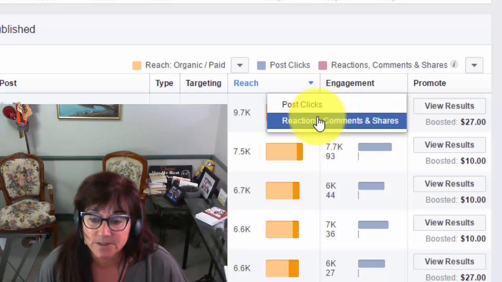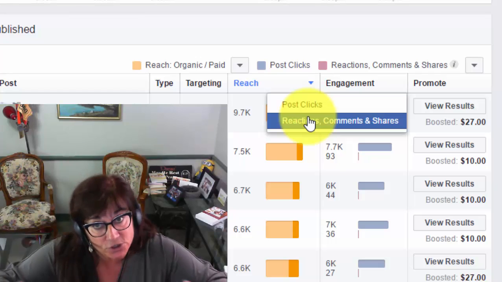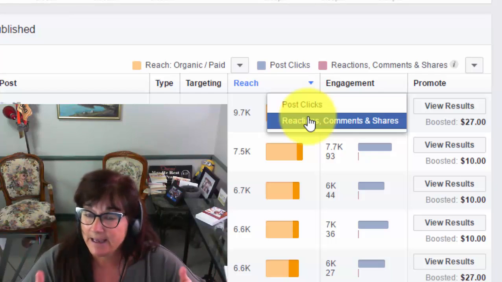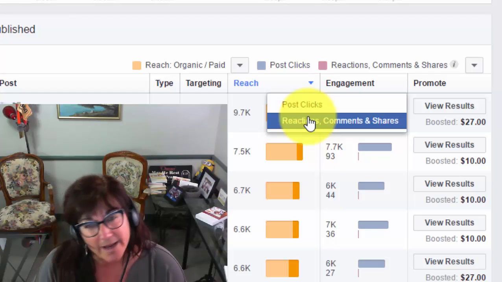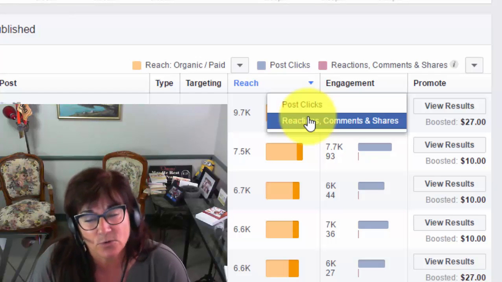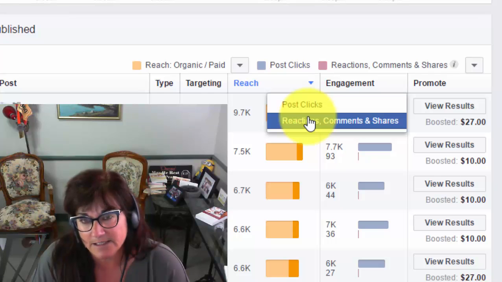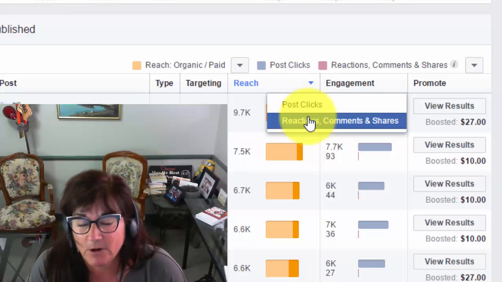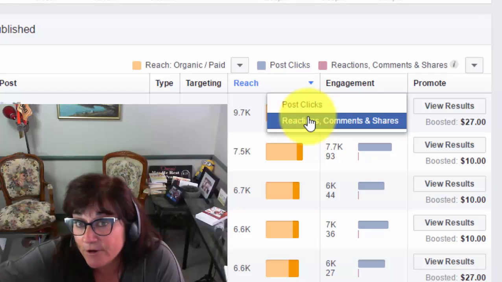Or perhaps your measure of success is instead you're really just looking for reach, and you're looking for engagement, you're looking for comments and shares, and you're looking for reactions, which are likes or loving your post. And why might that be your goal? Because every time one of your fans or one of those people that like your page clicks on it, it automatically gets your post to the top of the news feed of all of their friends.